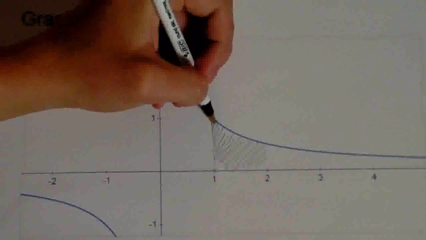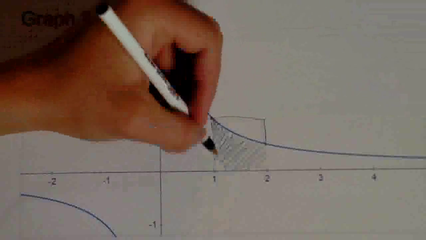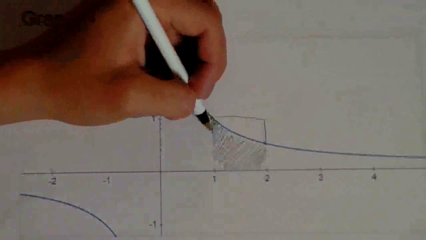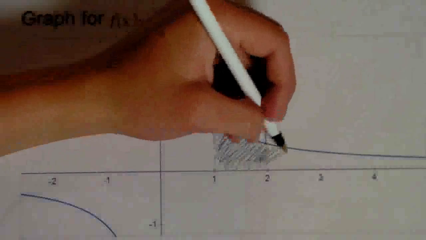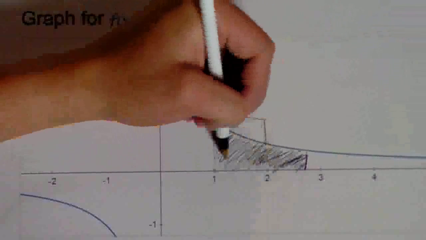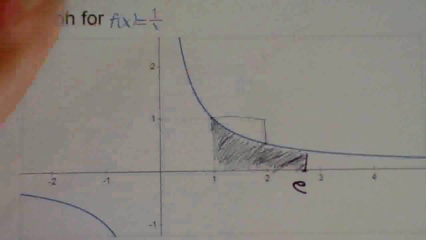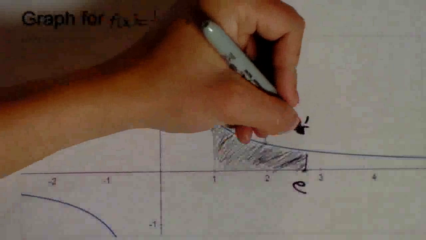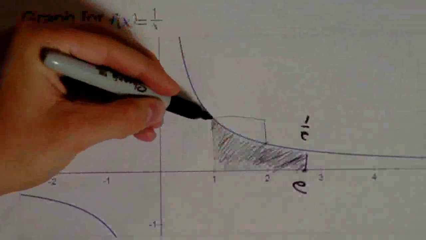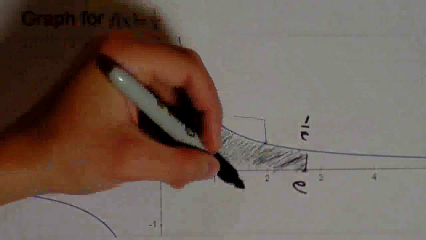So if I'm going to shade the area under this curve from, say, 1 to 2, as you can tell, it's not quite the area of 1, because a square here would be an area of 1, and as you can see, this is slightly less than what a square would be. So how far do I have to go to get an area of 1? Well, let me just keep going for a while. And it turns out that right at this point, about, is where I would get an area of 1. And what do you think the x-coordinate of this point is? e. And then the y-coordinate, of course, is 1/e. So the area from 1 to e, the area under this graph, is exactly 1.